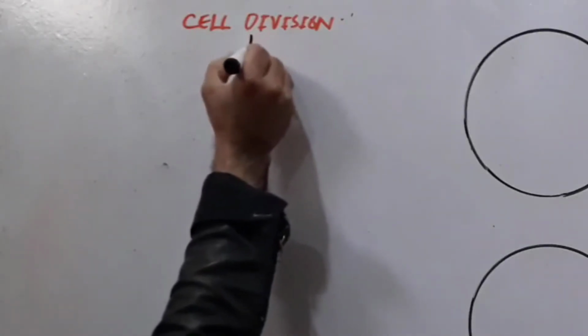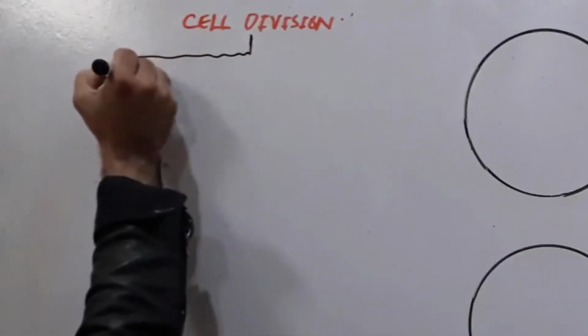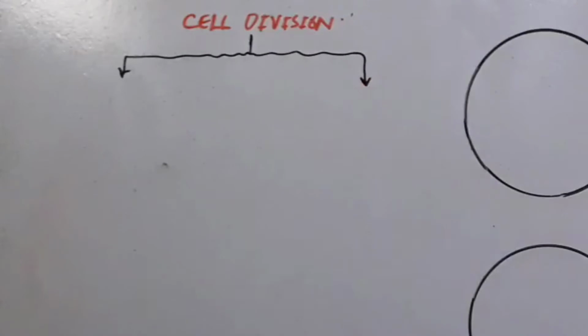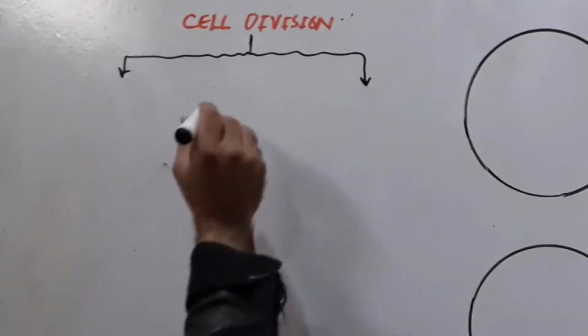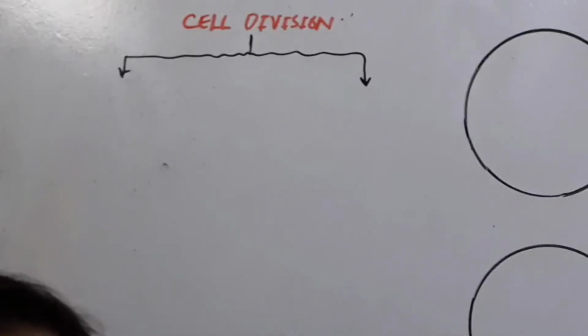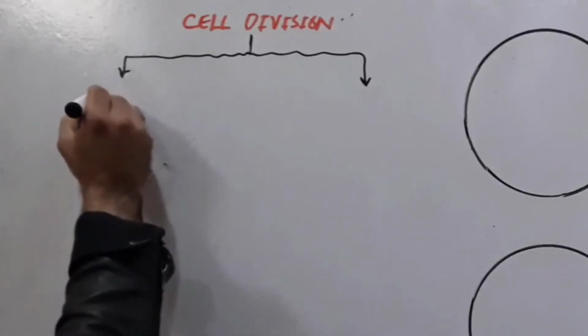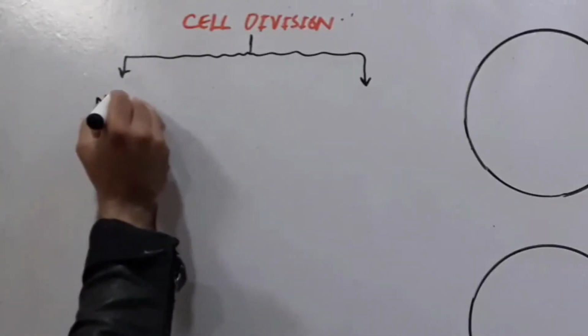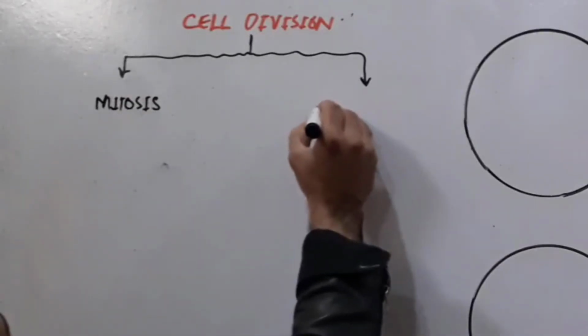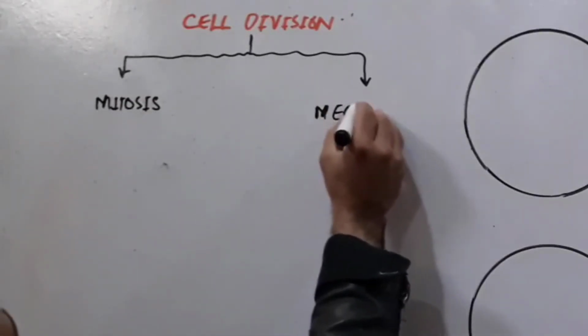Cell division is a process in which a mature cell divides to form two daughter cells, or a parent cell divides to form two daughter cells. There are two types of cell division in our body: the first one is mitosis and the second one is meiosis.